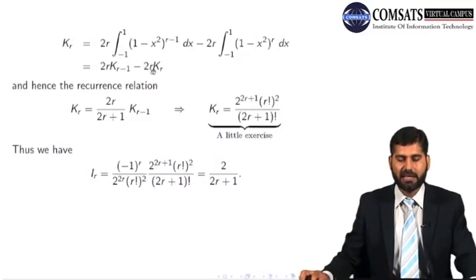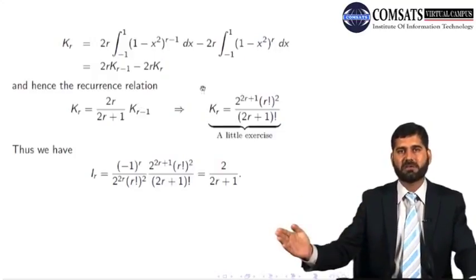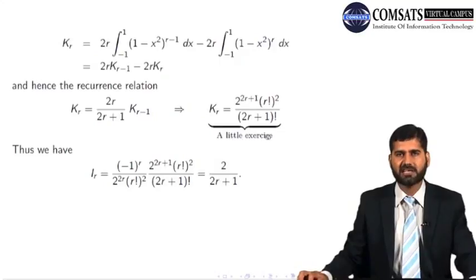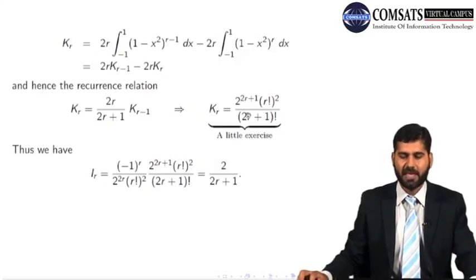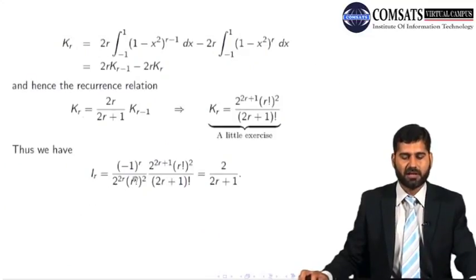So I can combine the kr terms to get (1 plus 2r) kr, and then you can divide by 1 plus 2r. You got a recurrence relation in kr: kr equals 2r over (2r plus 1) times k(r minus 1). And now if you use it recursively, that k(r minus 1) can be written in terms of k(r minus 2), and then k(r minus 2) in terms of k(r minus 3), and so on, you will arrive at this expression for kr. A little exercise, but it's very easy.